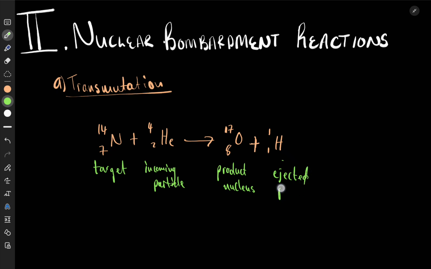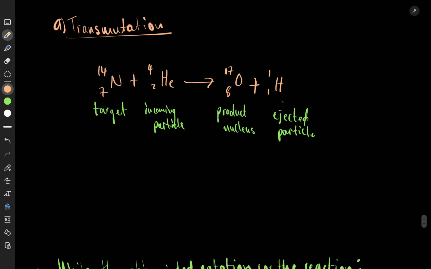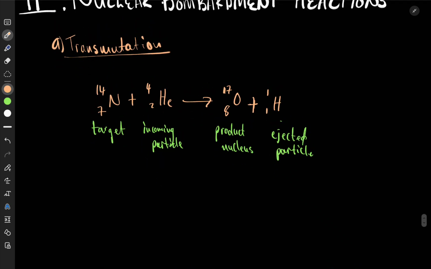Ejected particle. When we are writing in abbreviated notation, we care about the target, incoming, product, and ejected. We don't have to remember the names. But our target, the original element, we just write it as it is. So here is the abbreviated notation. When we are writing in abbreviated notation, this is how we put it.